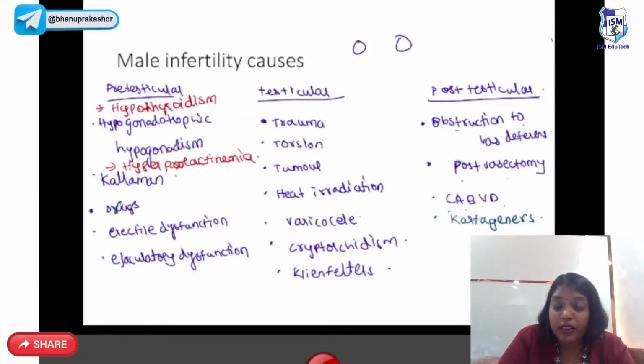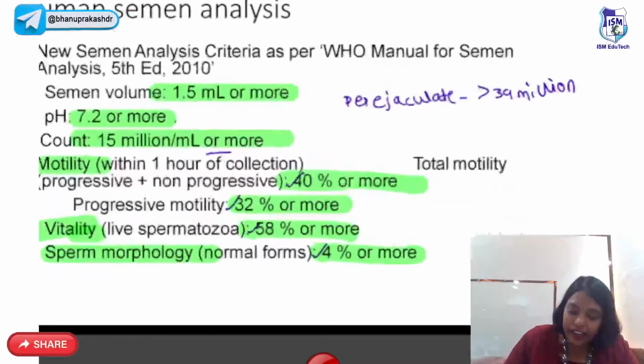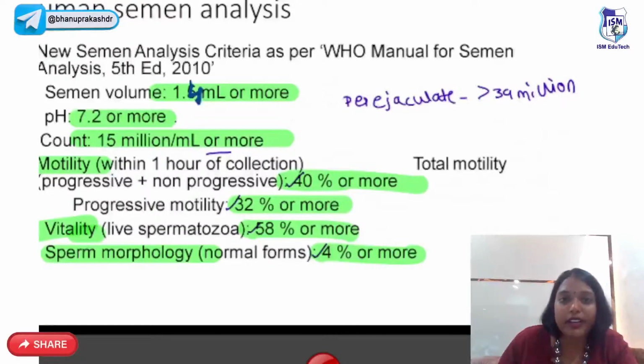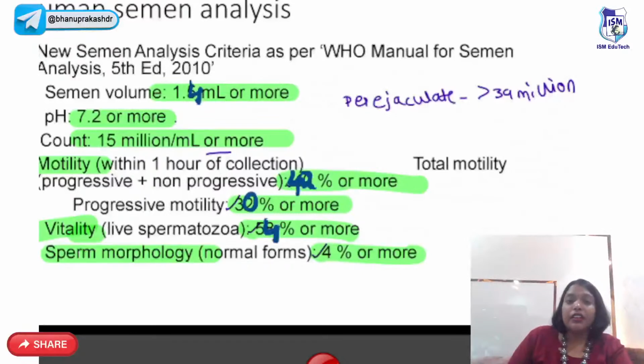So in the male, most important is semen analysis. So semen analysis, there is a recent change in 2021. So semen volume now has been changed to 1.4 ml or more, guys. pH 7.2 or more, count 15 million, per ejaculate more than 30 million. Motility, this is one important which you all should learn. Total motility should be more than 42%. Progressive motility 30%. Vitality 54%. Morphology should be 4%. This is the new one.